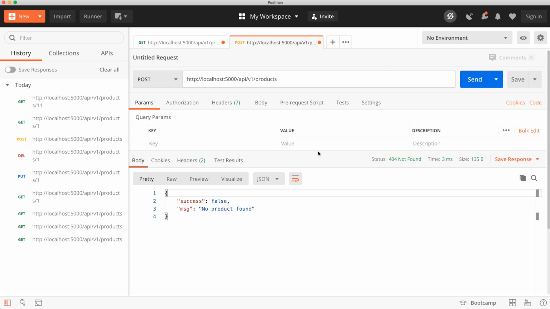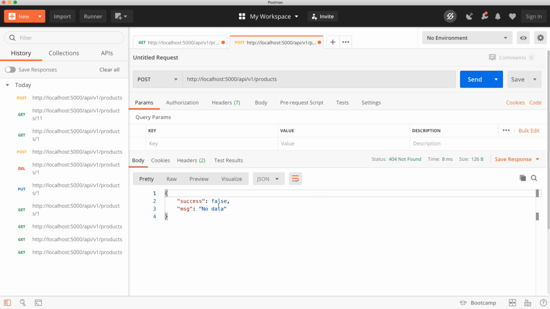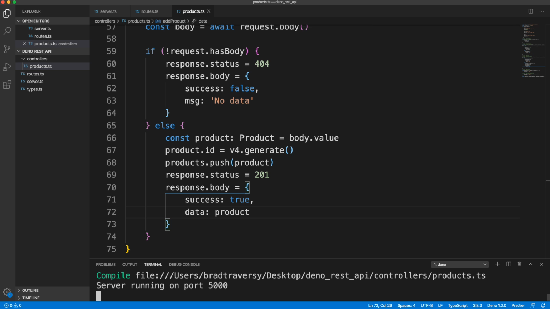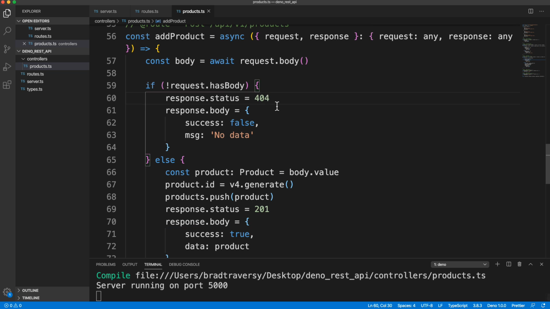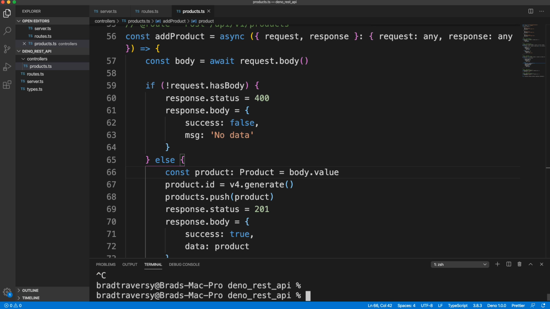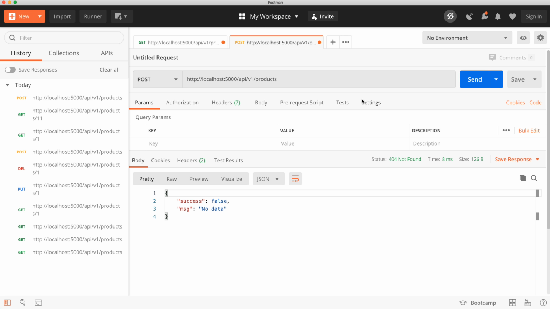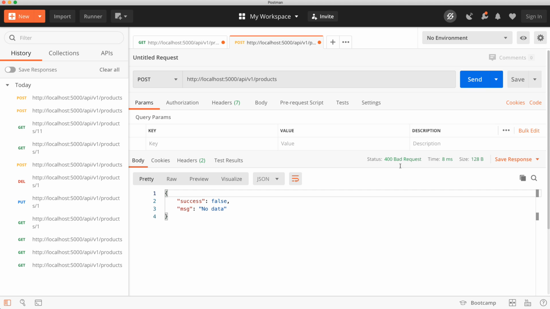Now if I don't send any data, I get false, no data with a 404. We don't want 404 actually, we want 400. 404 is not found. We want 400 here. So we'll restart that. Yeah, so we get 400 bad request.